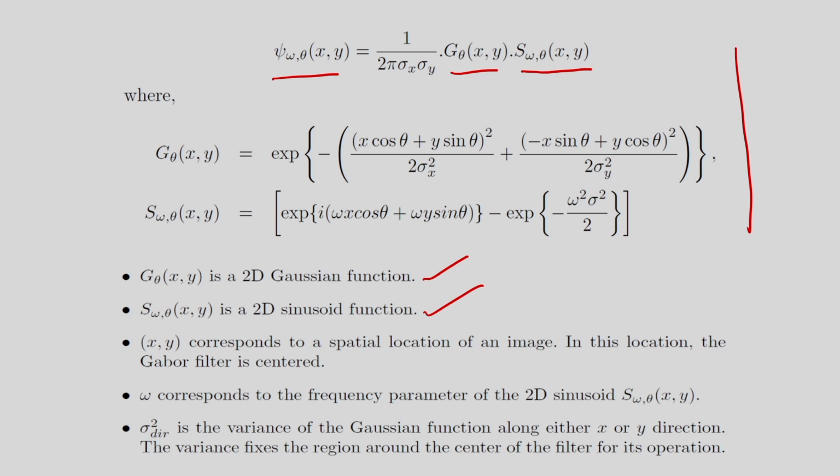The omega corresponds to the frequency parameter of the 2D sinusoid, and theta, already I have mentioned, is the orientation parameter. And we have considered the variance along the x direction and the variance along the y direction. If sigma x and sigma y are equal, then in this case the rotation parameter does not control the spread, as the spread will be circular if the variances are equal.